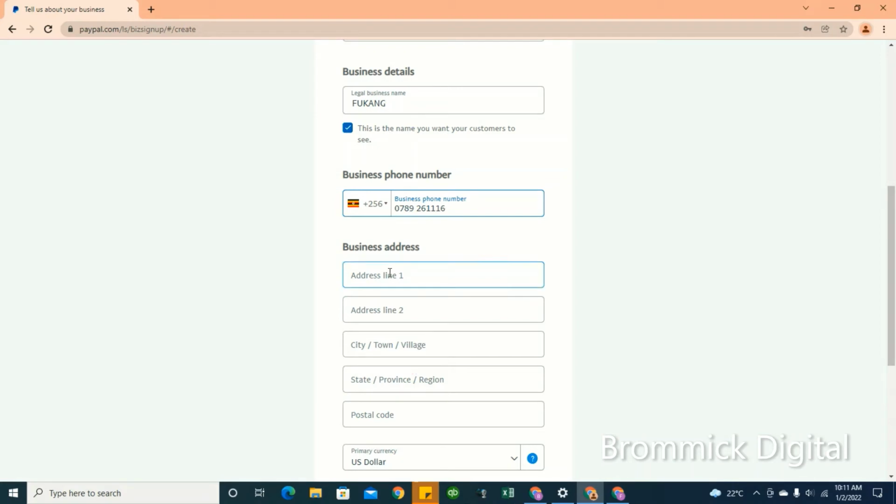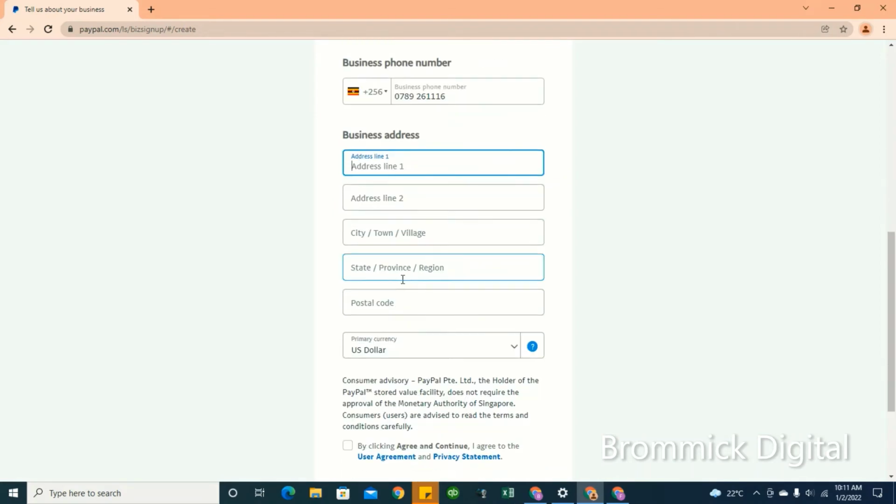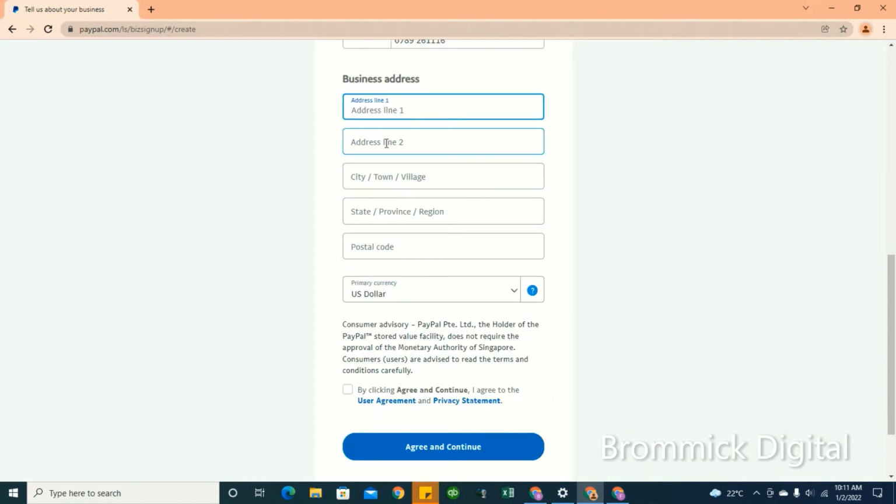Kindly don't include the 0, because there's already the plus 256 there. I'll go back and delete the 0 before the 7. So kindly just start from 7, 8, 9, 2. Don't put the 0 before. Yeah, I'll edit that. Let me first fill in the rest of these other details here.